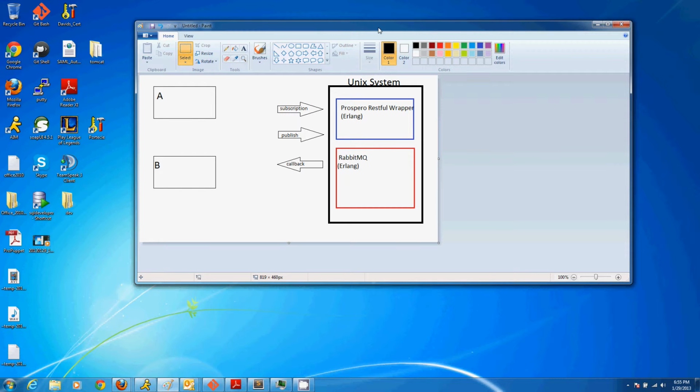So you may be wondering, how does the underlying handling really work? Well, we'll get into that later. What you need to know from a high-level perspective is Prospero is really just a RESTful wrapper that's written in Erlang on top of RabbitMQ, which is also written in Erlang, which means that a Unix system can go ahead and have Erlang installed on it, and you can go ahead and start interpreting Prospero messages. You can start interpreting RabbitMQ code as well as Prospero code, but they are two separate services.